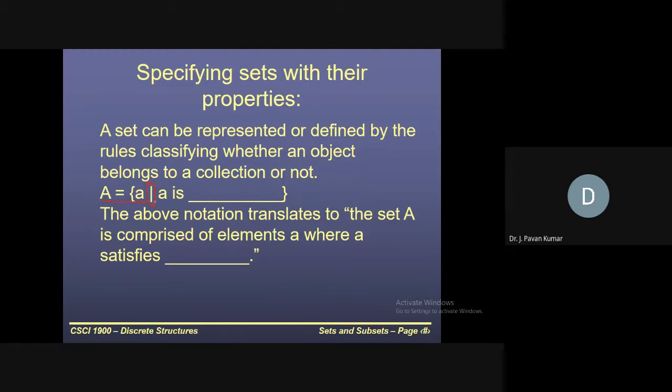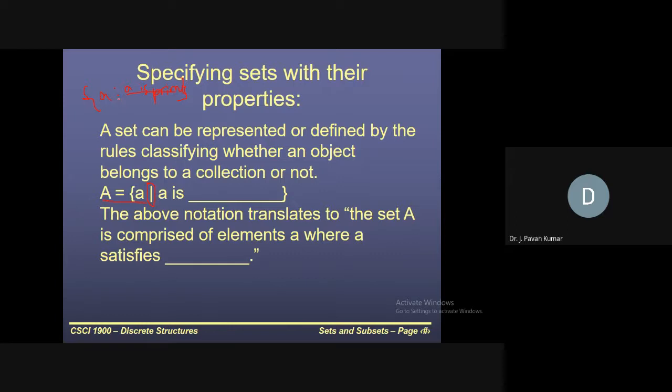Another equivalent notation is to write it in curly braces as a, then a colon, then the condition. What does it mean? a is one particular element which will satisfy the constraint that we write here, like a is prime. So that is the constraint. Whatever prime numbers we have, those all will be part of this set.